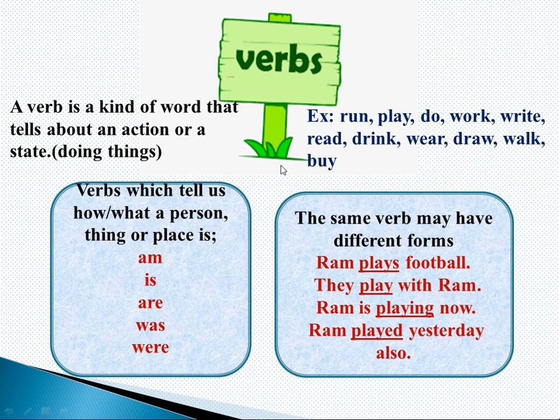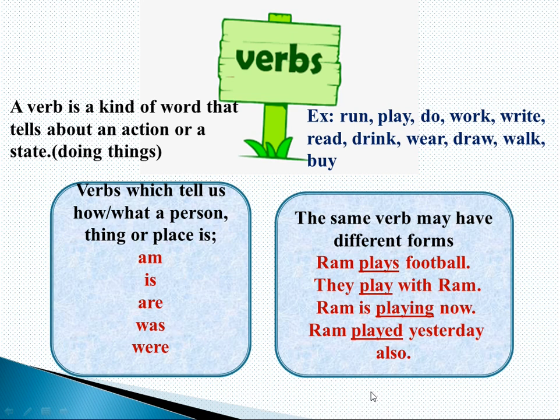Okay, verbs. A verb is a word or group of words that describes an action of some kind. In brief, a verb is a doing thing. There are some verbs which tell us how or what a person, thing or place is. Some such verbs are am, is, are, was and were. We call these type of verbs be verbs.